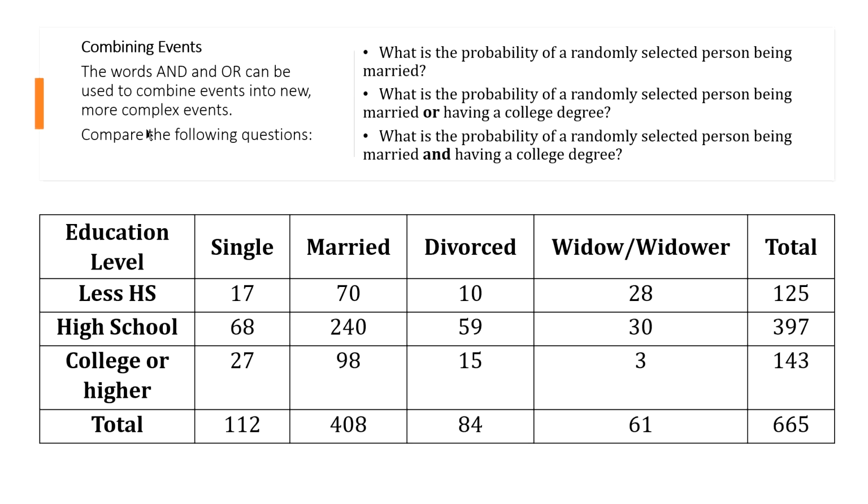Again, we're going to look at our data tables. Now we're talking about words like or and and, where we change what we're looking for. We look at questions like, what is the probability of a randomly selected person being married? When we have randomly selected people in the married column, we're looking at the probability of somebody being married.